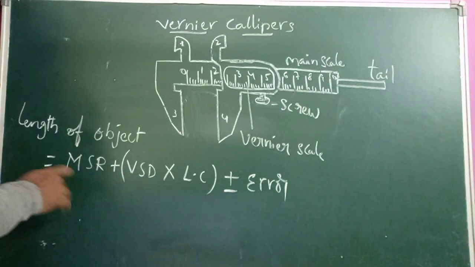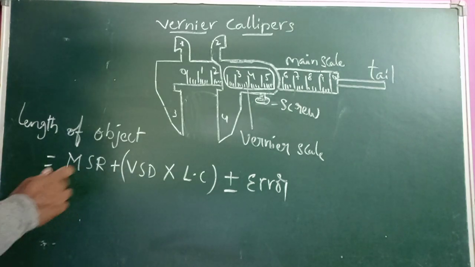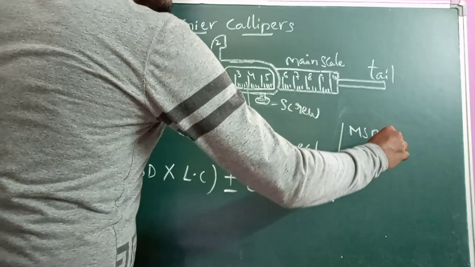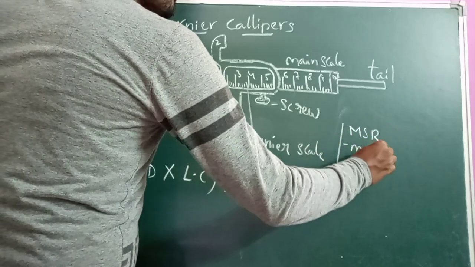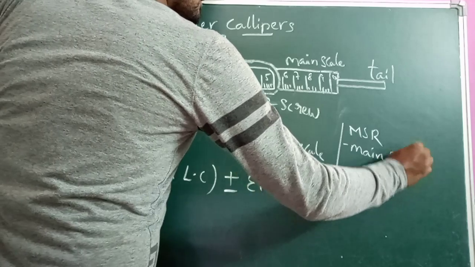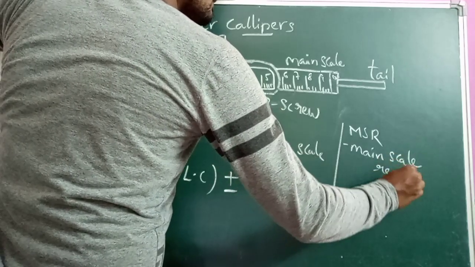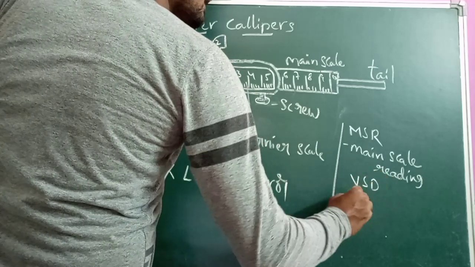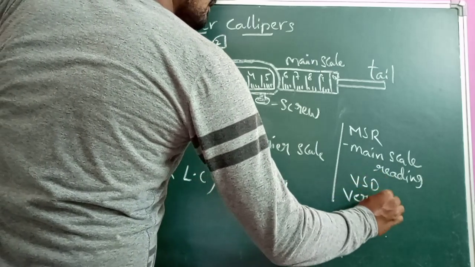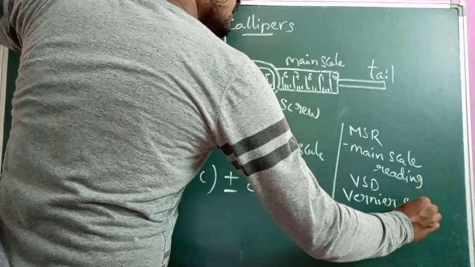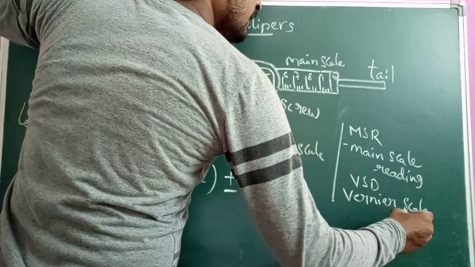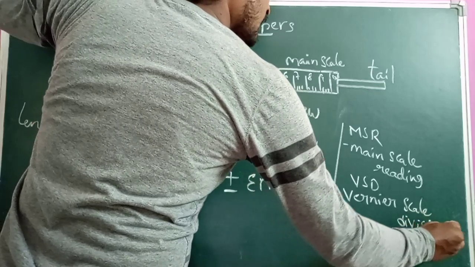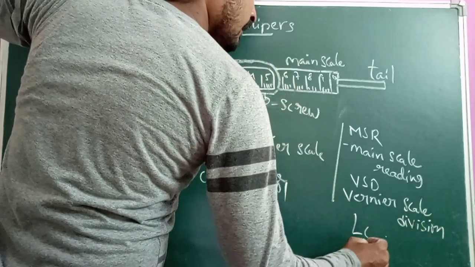Before that, MSR stands for main scale reading, VSD for vernier scale division, the vernier scale coinciding division, and LC stands for least count.